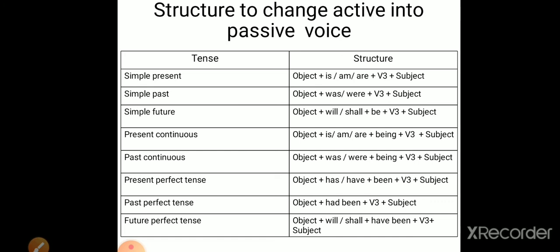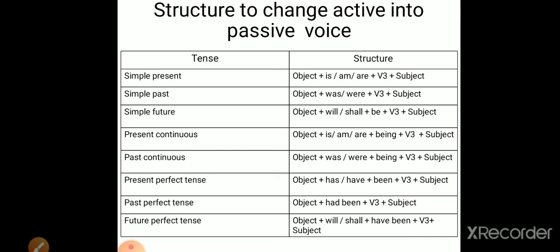This is the structure for simple present tense. Now simple past tense. Again, object plus was or were plus V3 plus subject. Children, always remember that whenever we are changing the voice into passive, we have to write the object first, then the helping verb, then main verb, and at last the subject.